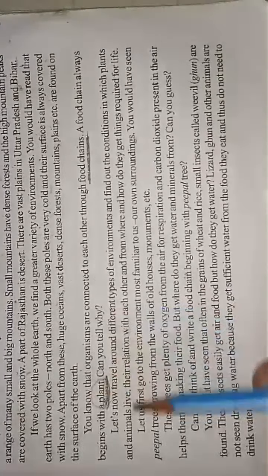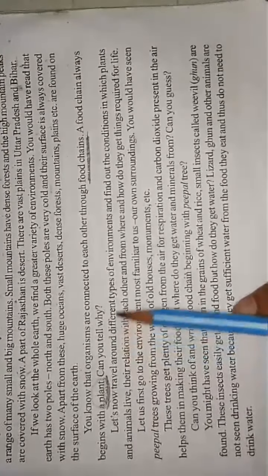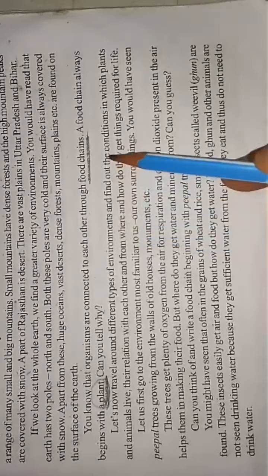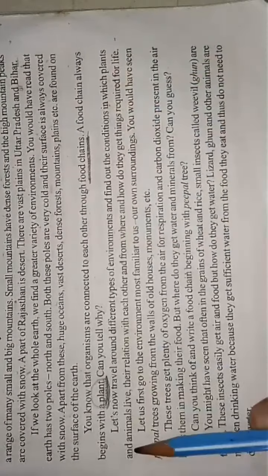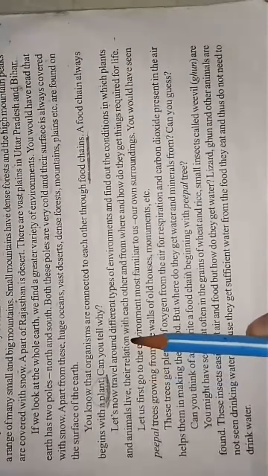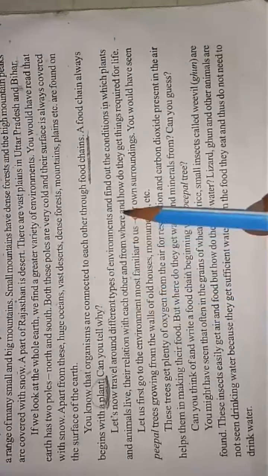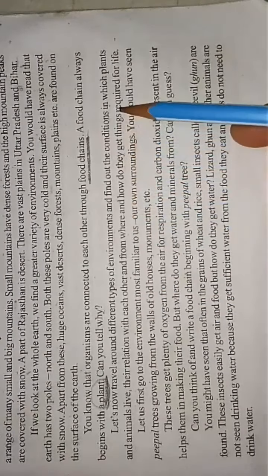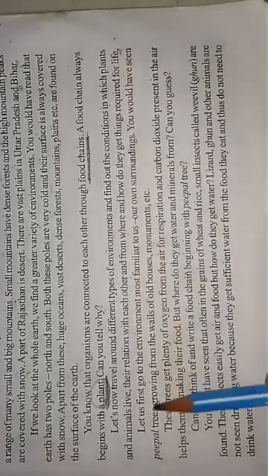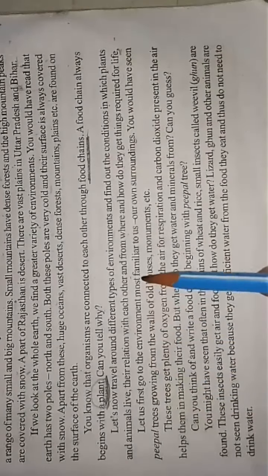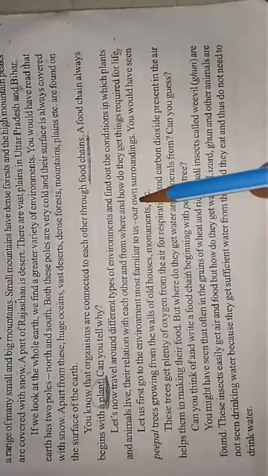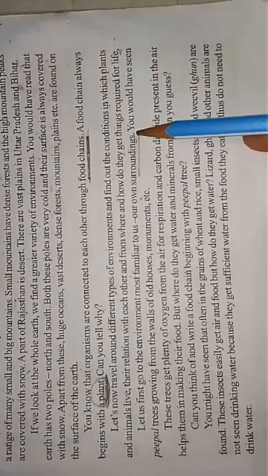Can you tell why? Let's now travel around different types of environments and find out the conditions in which plants and animals live, their relation with each other, and from where and how they get things required for life. Let us first go to the environment most familiar to us, that is our own surroundings. What are our own surroundings? The place which is near us.